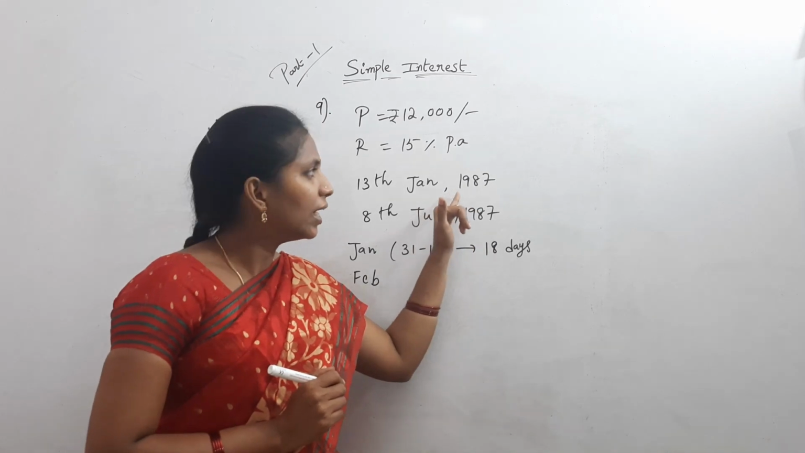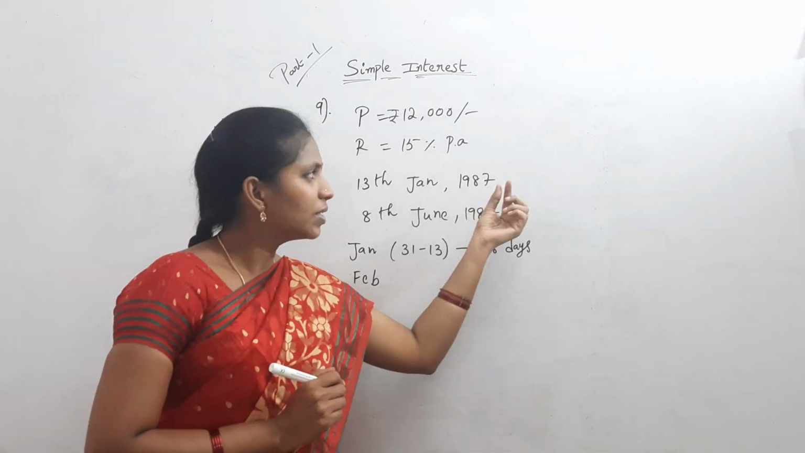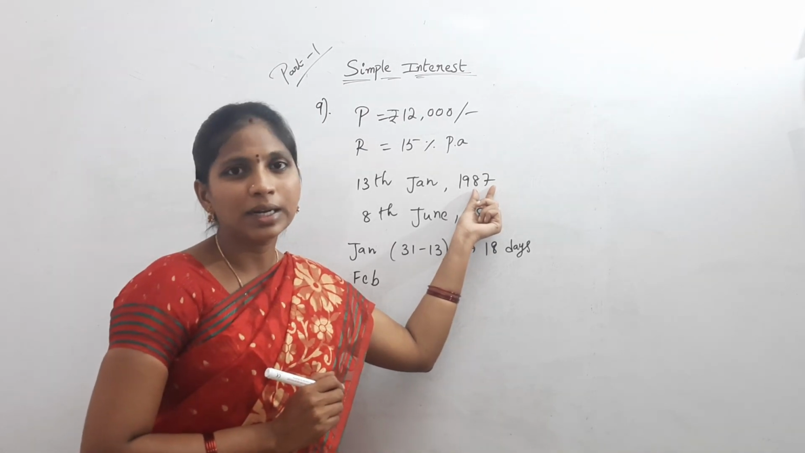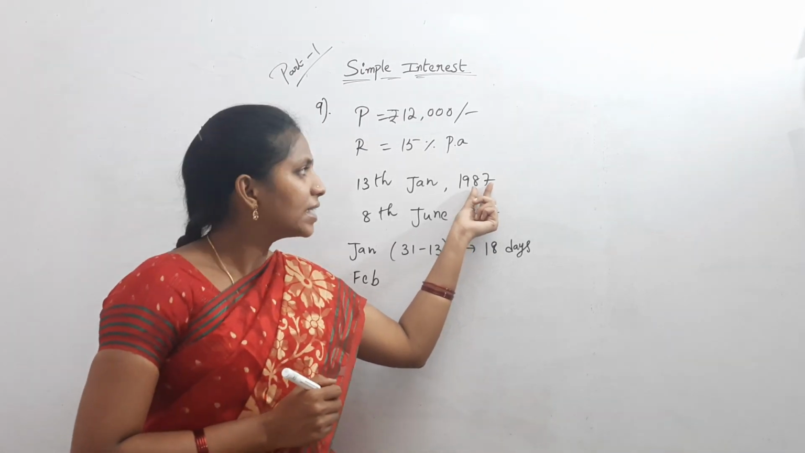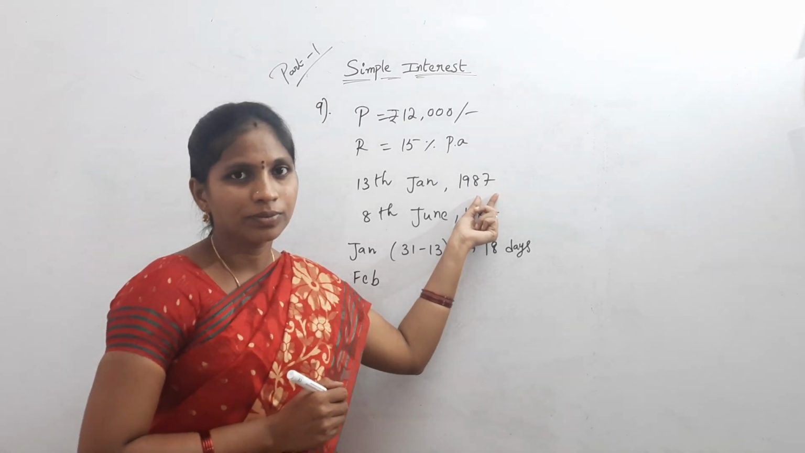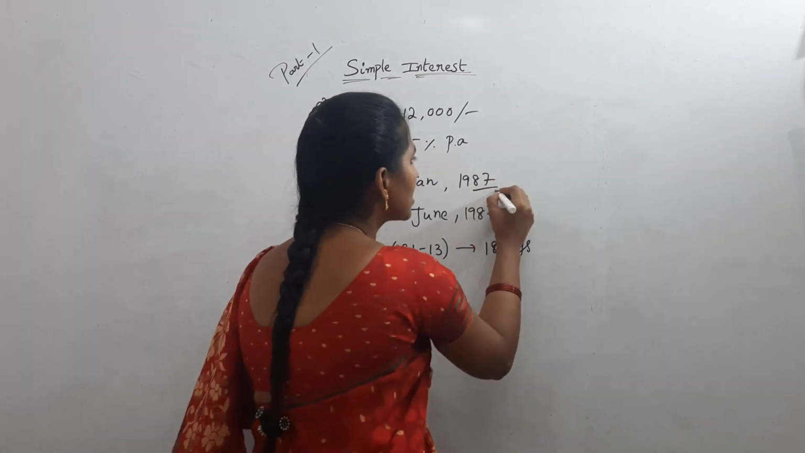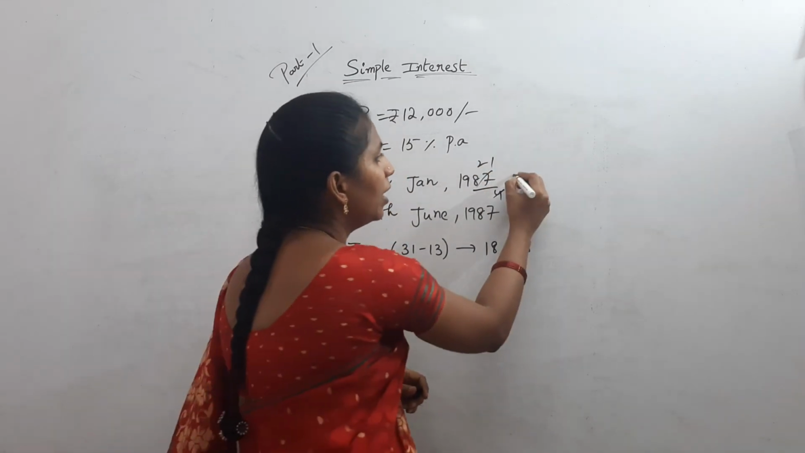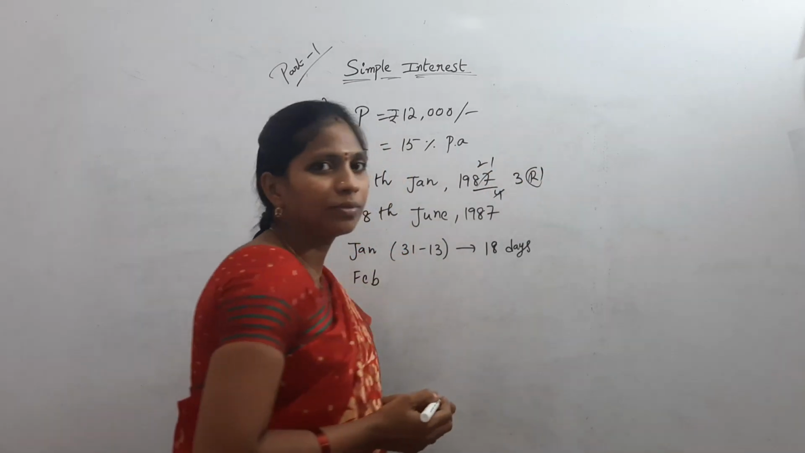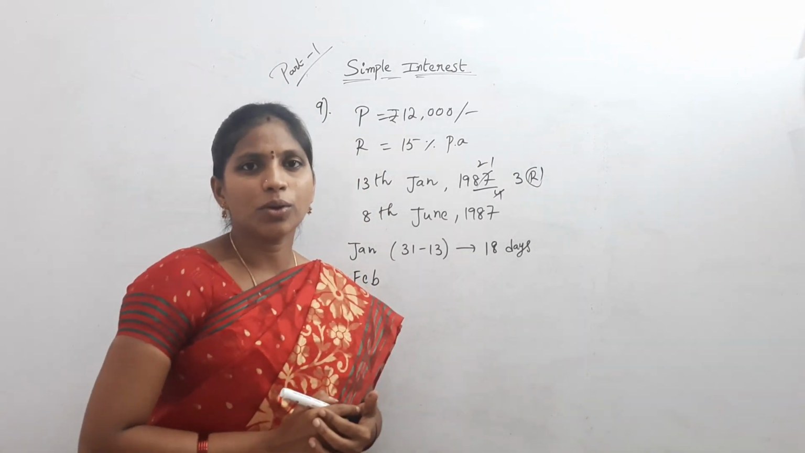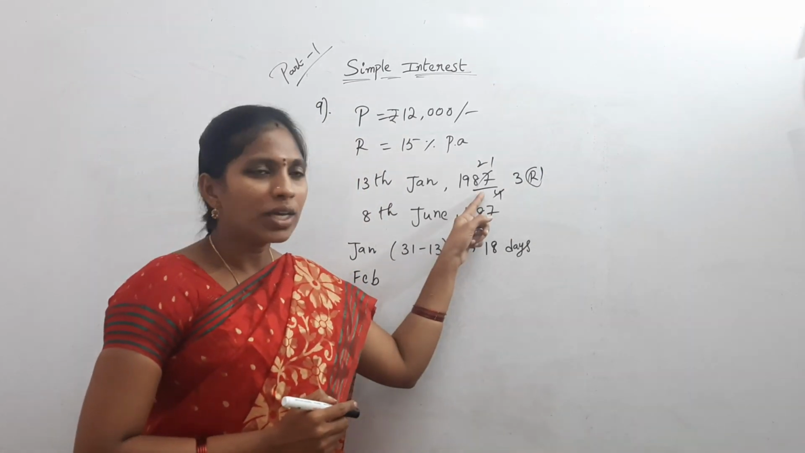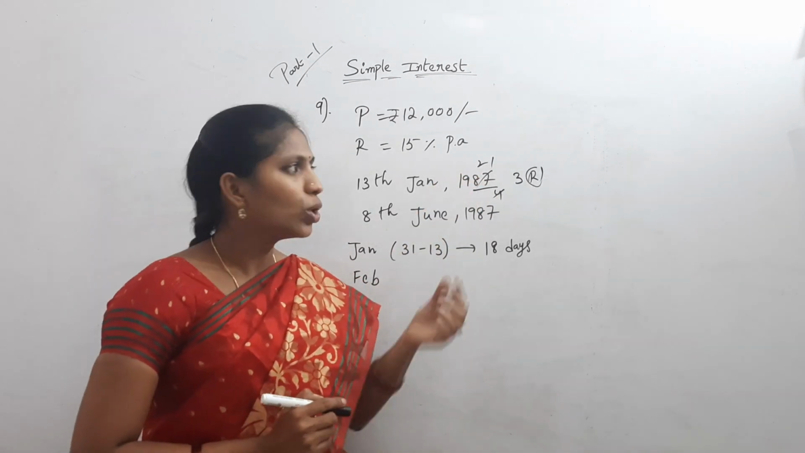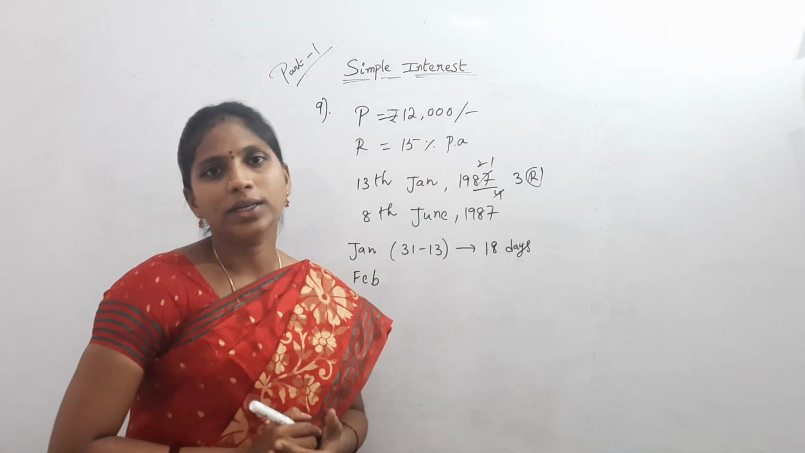No need to calculate the entire year. Simply take the last 2 digits and divide by 4. That is the divisibility rule of 4. 87 divided by 4: how many times is it cancelled? 2 times and 1 time. What is the remainder? 3 is the remainder. The remainder is not 0. 4 is not completely cancelled in this year. So this is a non-leap year.